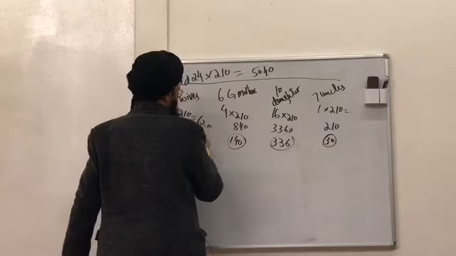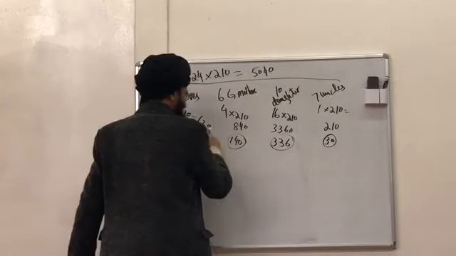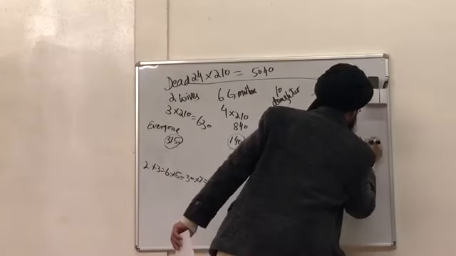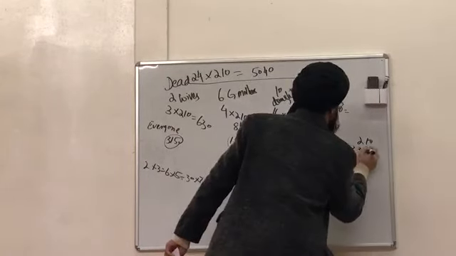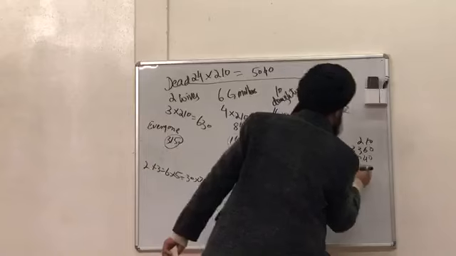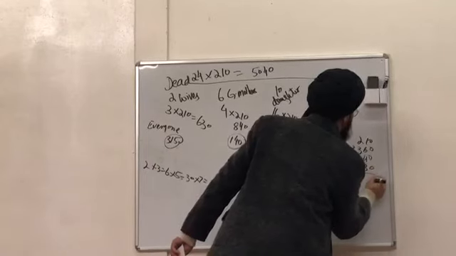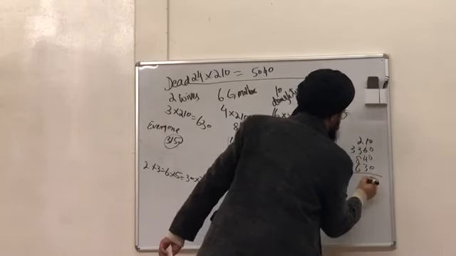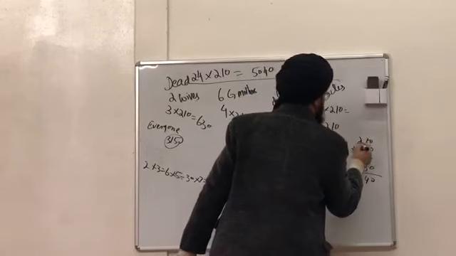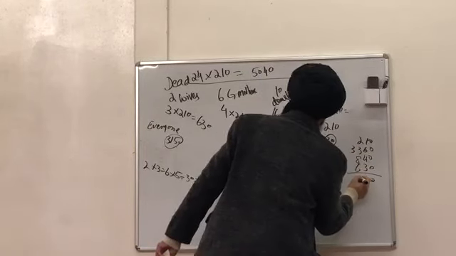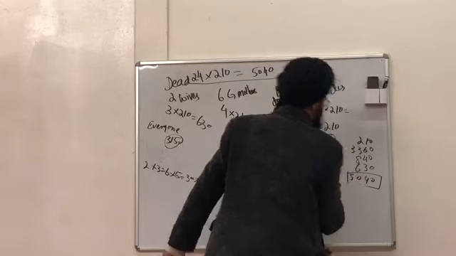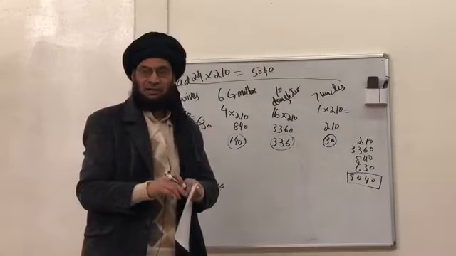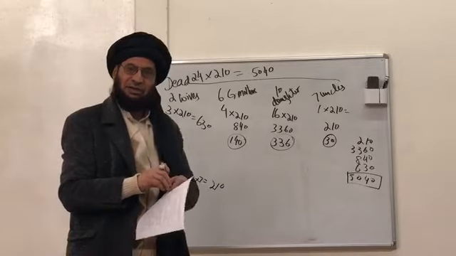Now, to find out whether the thing is okay or not: 210, 3360, 840, 630. Got it? And Zayd went to Jannah.